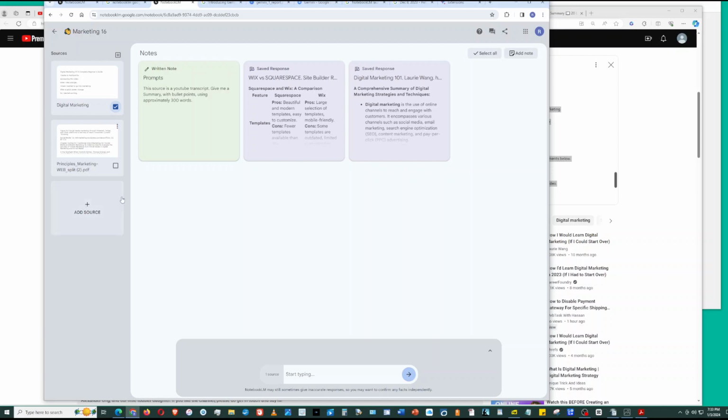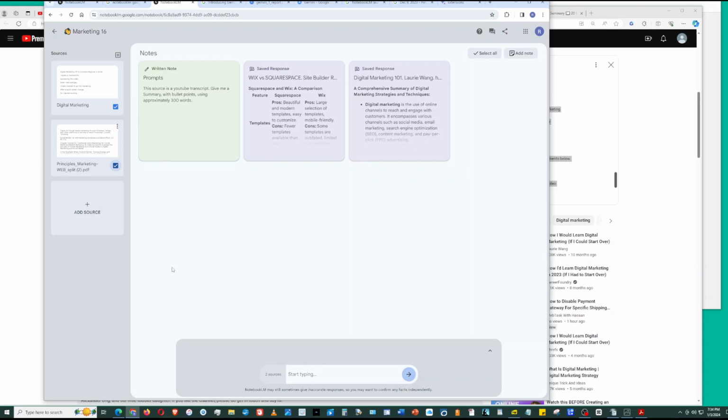Now when I make the transcripts, if you select all your sources or more than one source, it will get confused for this particular task. Here I have 2 sources. If both of these checks are checked off, Gemini will get confused and it'll try to look at both sources, and that's not what we want to do here.